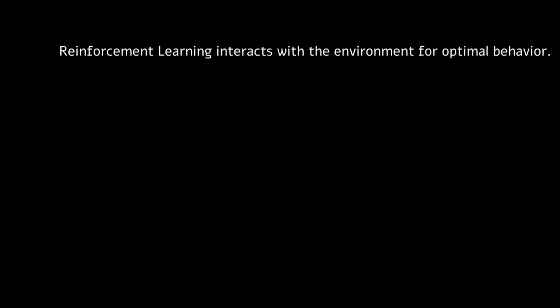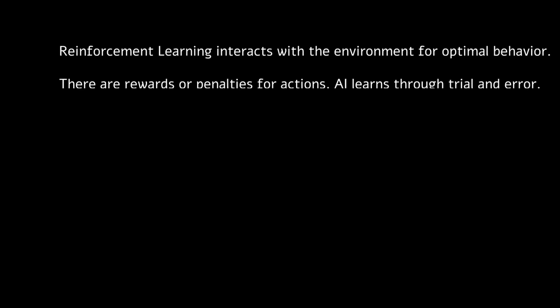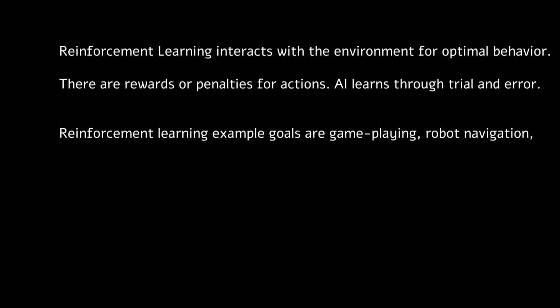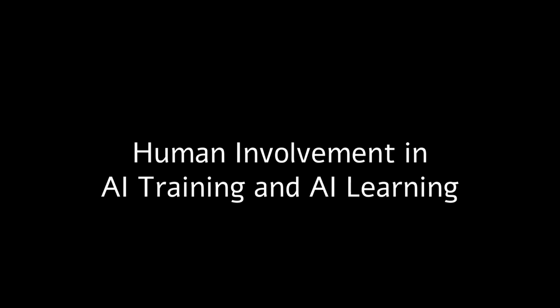Reinforcement learning interacts with the environment for optimal behavior. There are rewards or penalties for actions. AI learns through trial and error. Reinforcement learning example goals are game playing, robot navigation, and autonomous driving strategies. Reinforcement: learning through interactive feedback.